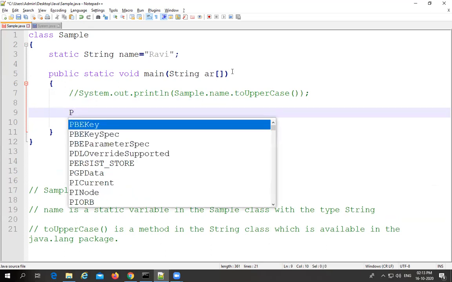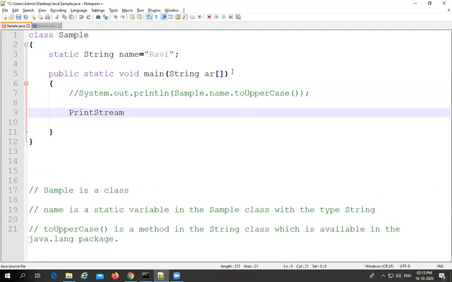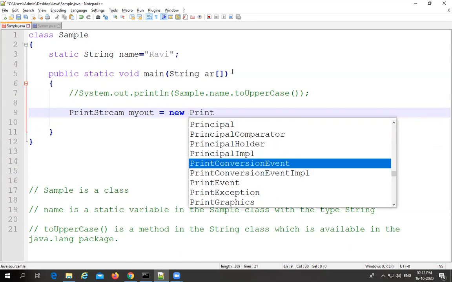How to use the PrintStream class? PrintStream is the class. For that class, we can create our own object reference. For example, myOut is the object reference that I am going to take. How do we create the object of the class? It will be very simple. PrintStream object equal to new PrintStream, that is the class name.